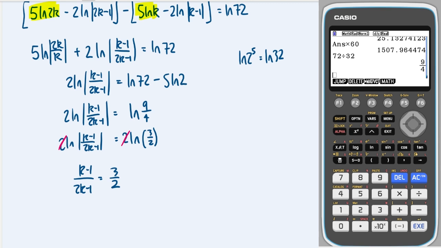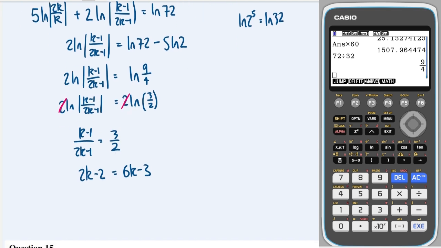And then we just need to solve for k, don't we? So multiplying both sides by 2 and multiplying both sides by (2k minus 1) gives me this. And then we get 1 is equal to 4k, k is equal to 1/4. Good job.